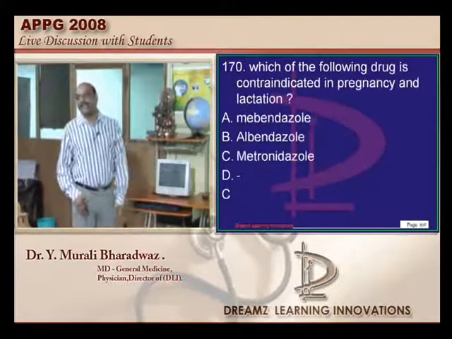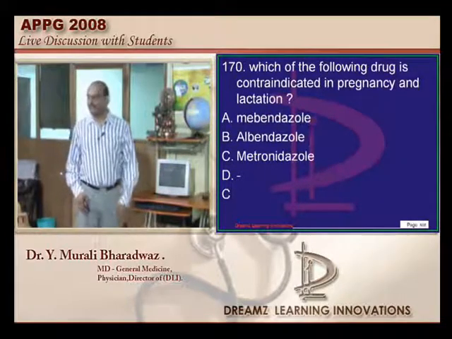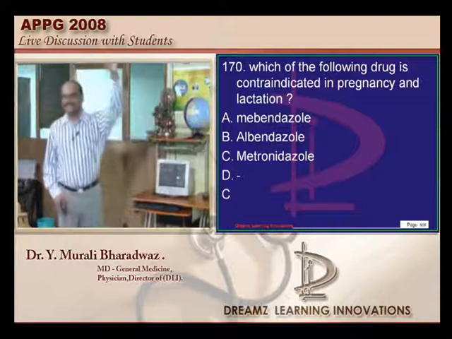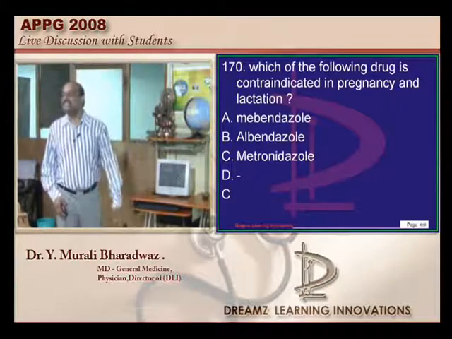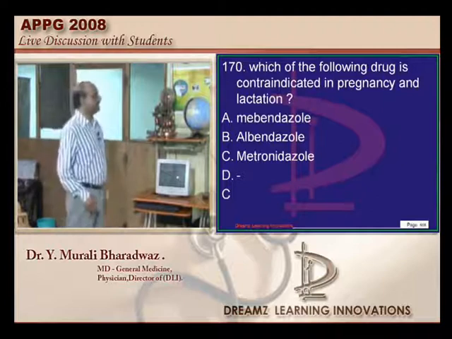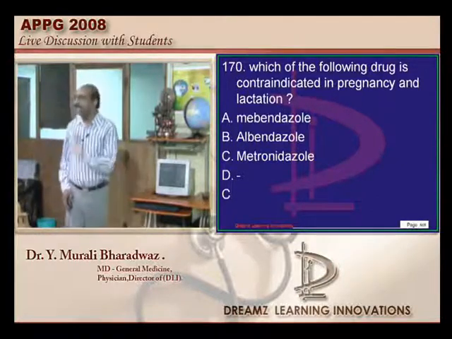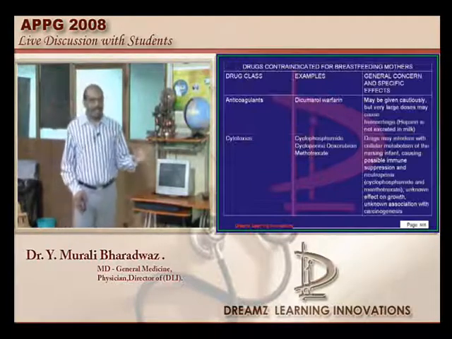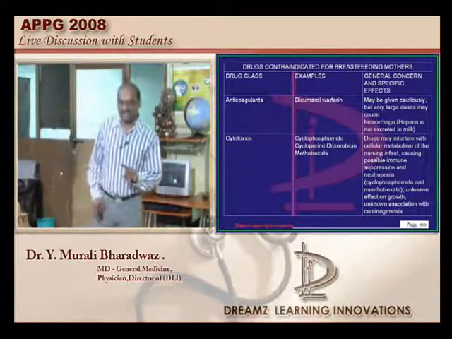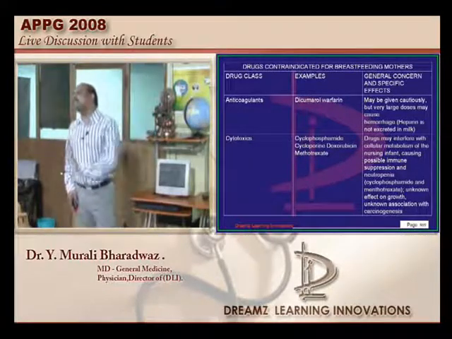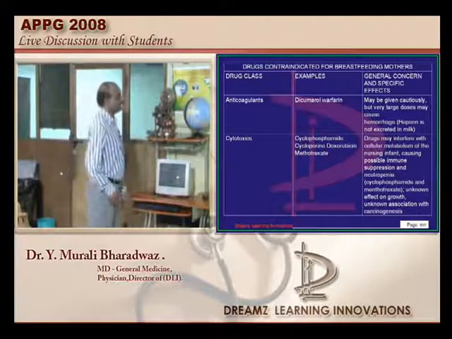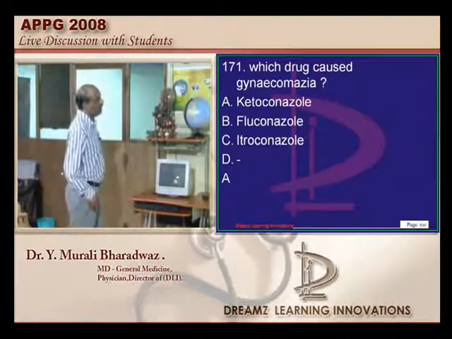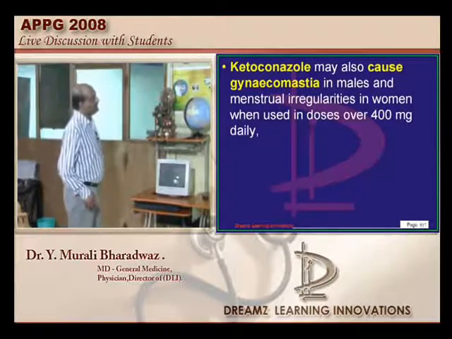Now, which is contraindicated in pregnancy and lactation? How many want to immediately raise a voice on the parliament floor if I say metronidazole? What was the other option? Okay, then it's fine. But metronidazole as such is called a C-class drug when it comes to pregnancy. Some reports say don't give it in lactation, some say give it. So that is the reason metronidazole is still a controversial position. So that's what I was looking at. Now, which drug causes gynecomastia? It is ketoconazole which can cause gynecomastia in the case of males.